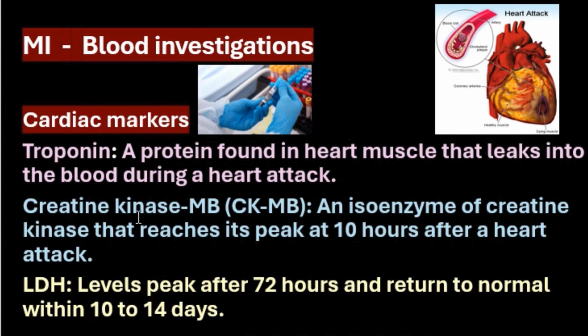Creatine kinase MB, or CKMB, an isoenzyme of creatine kinase, reaches its peak at 10 hours after a heart attack. Then LDH levels will peak after 72 hours and return to normal within 10 to 14 days. So troponin, CKMB, LDH, these parameters are related to myocardial infarction.